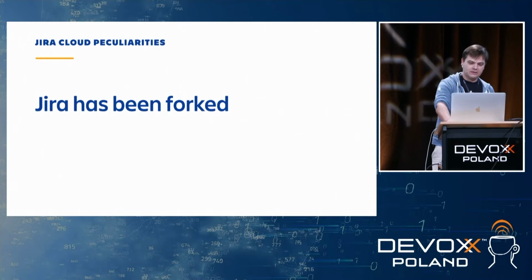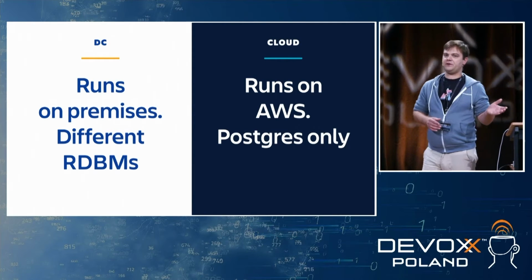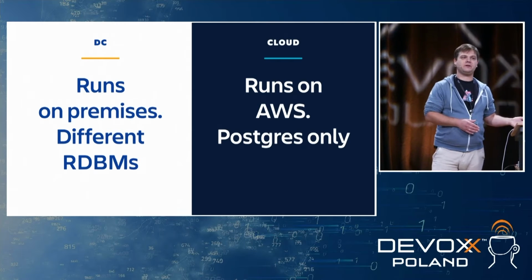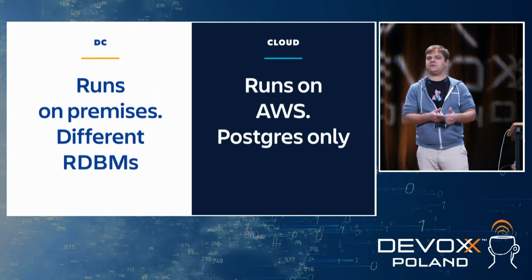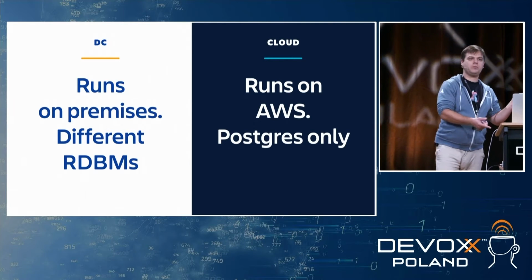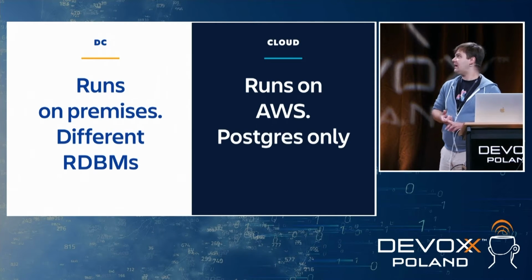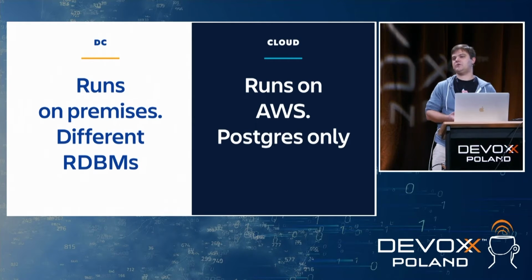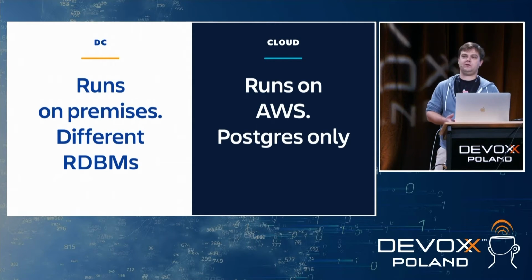But there are some differences between those products. The DC version, the one that runs on premises, has to support different RDBMS, like Oracle. Lots of our customers are using Oracle. Some people are using MySQL. Other people are using Postgres. And in the cloud, that's pretty easy because we were running on AWS. We use RDS as a database backend, and it's Postgres only.